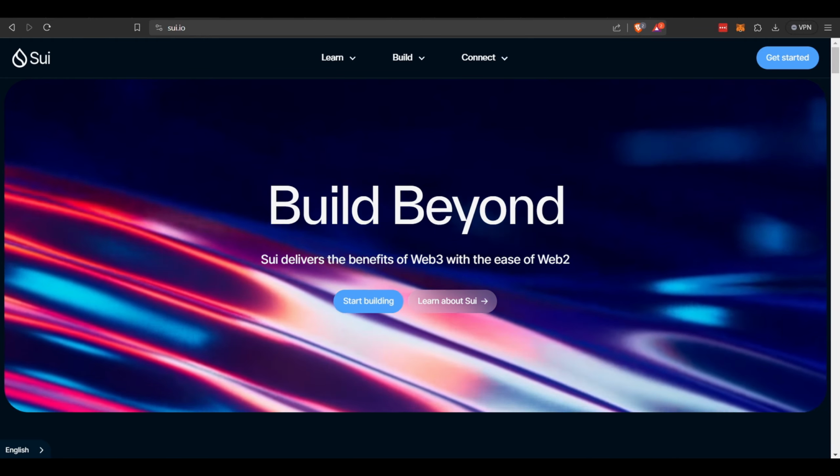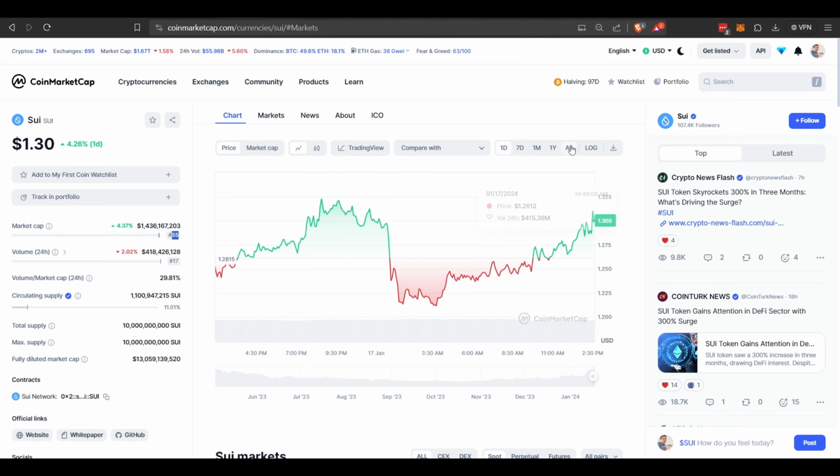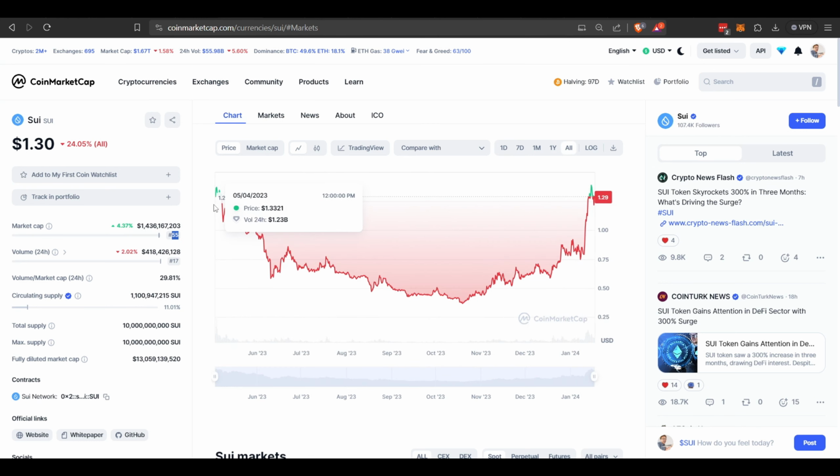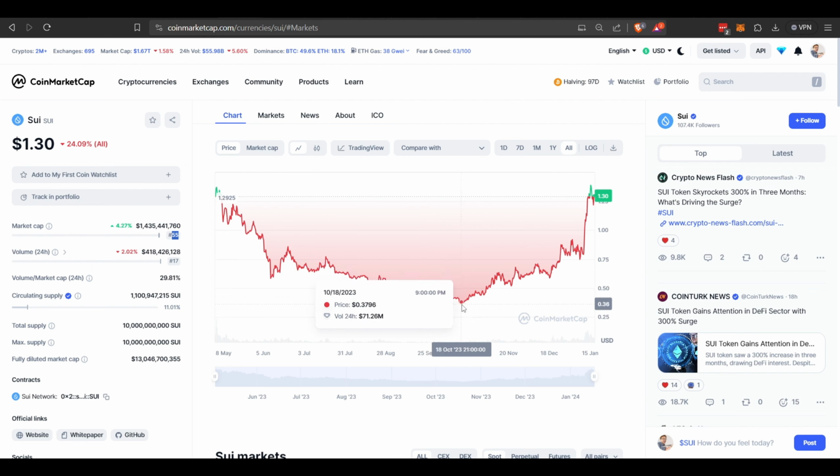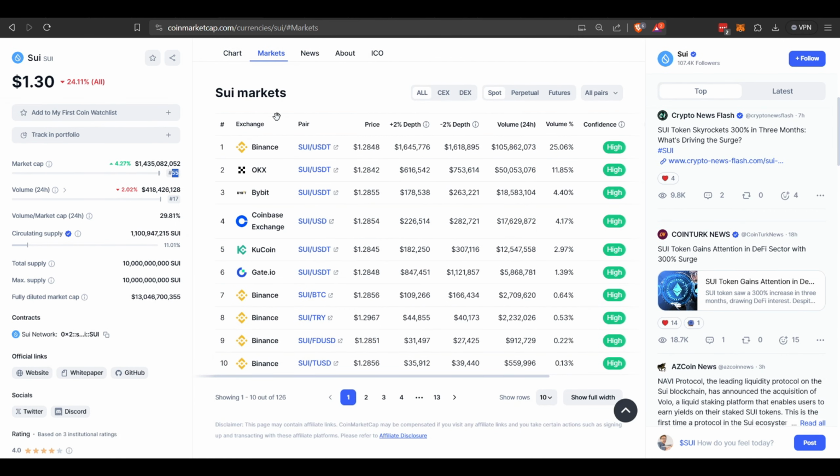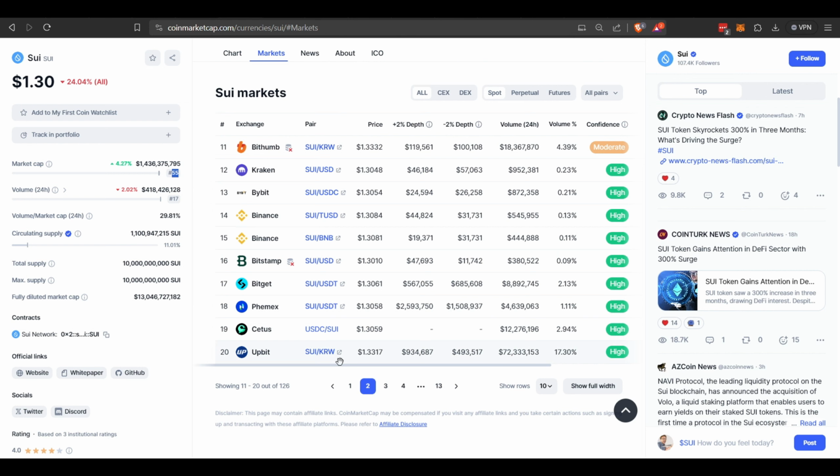Let's go over here to CoinMarketCap. They're currently at $1.30. If we look at their token, it was launched back in mid-2023 during the bear market, and it trended down all the way down to around 36 cents. So it's up nicely. Their total market cap is ranked 55th, just under 1.5 billion. You can purchase the Sui token through your local exchange. I'm also going to discuss bridging over through Wormhole in my next video, so you can take assets from Ethereum and bring them over to Sui, and you can transfer them over to your Sui wallet, which I'll get into, and then you can stake them.